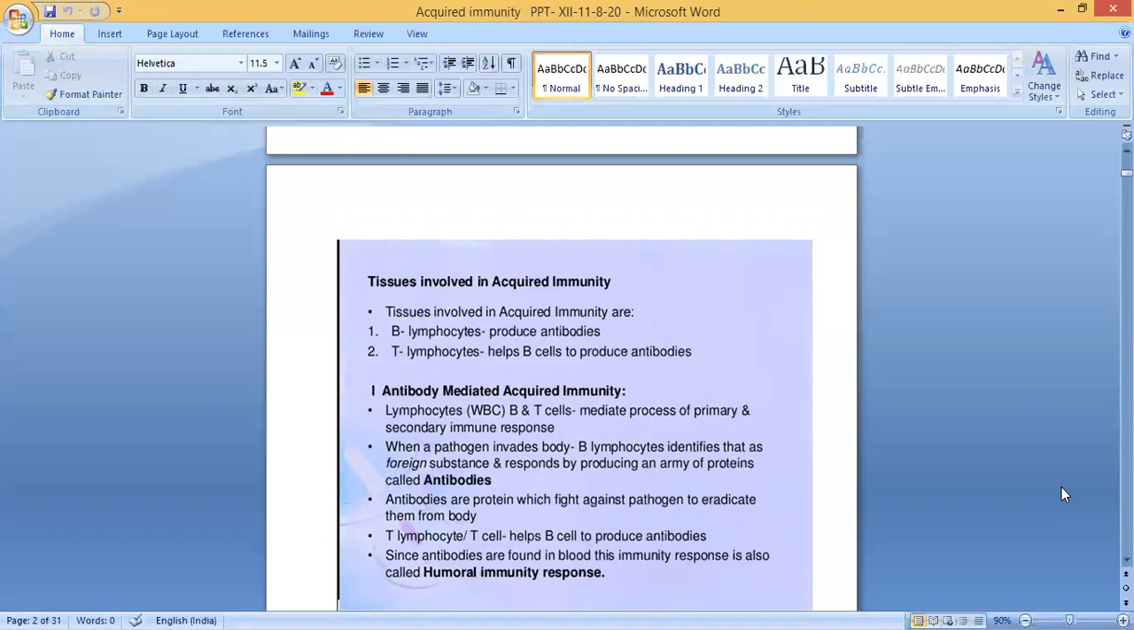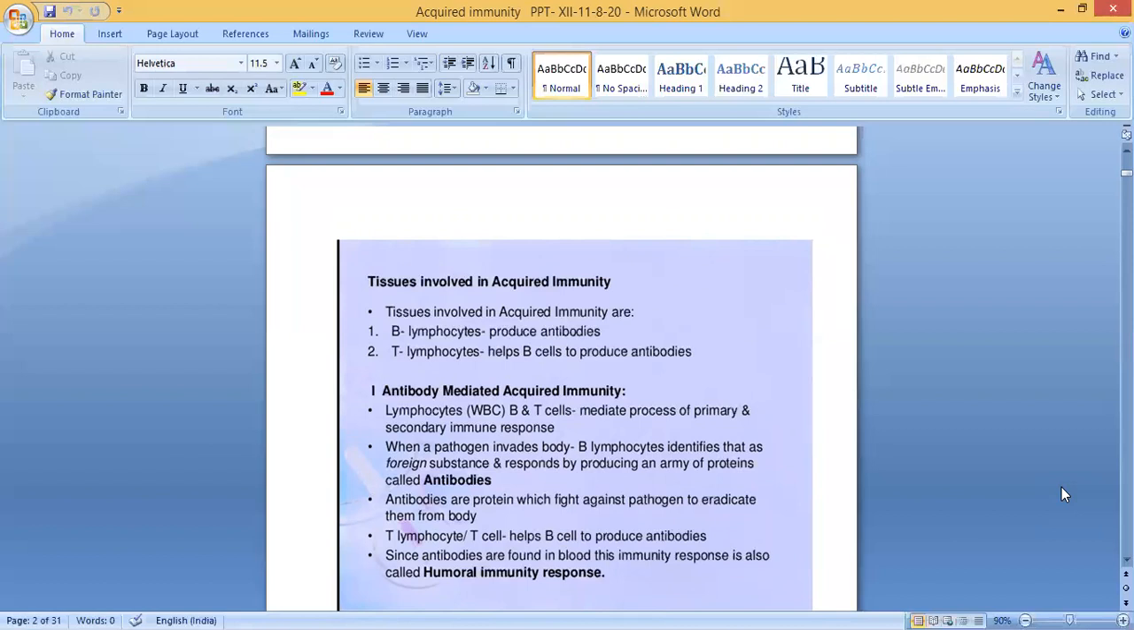So when a pathogen invades the body, B lymphocytes identify it as a foreign substance and respond by producing an army of proteins known as antibodies. Antibodies are proteins which fight against pathogens to eradicate them from the body. Then T lymphocytes or T cells help B cells to produce antibodies. We just told what the function of the T cell is: T cells help B cells to produce antibodies.